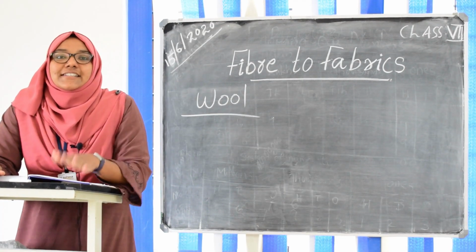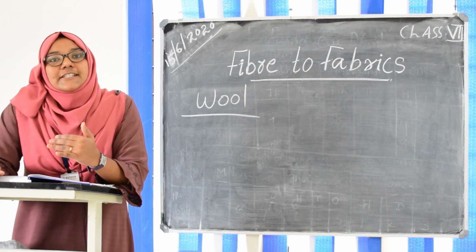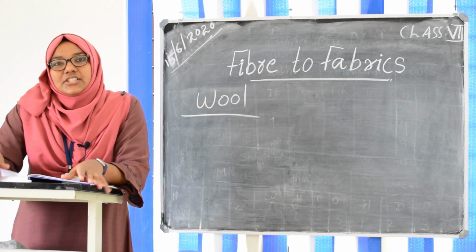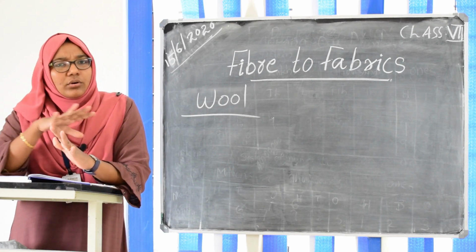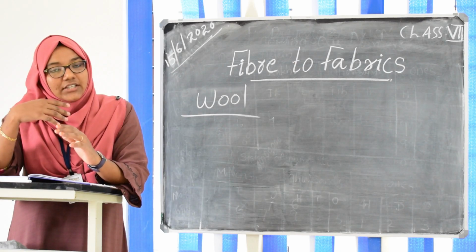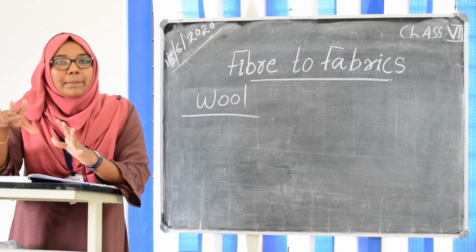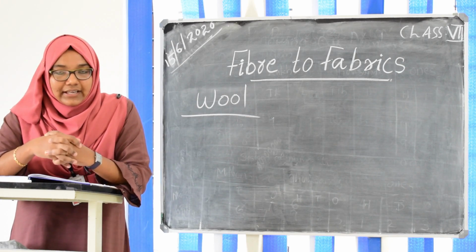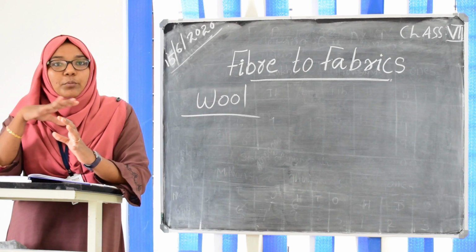So the next question is, from which part will we take that hair? Sheep have hair all over the body. In the facial region they have hair, in the body region they have hair, but what we need is very soft and silky hair, and this hair is available in the body parts.